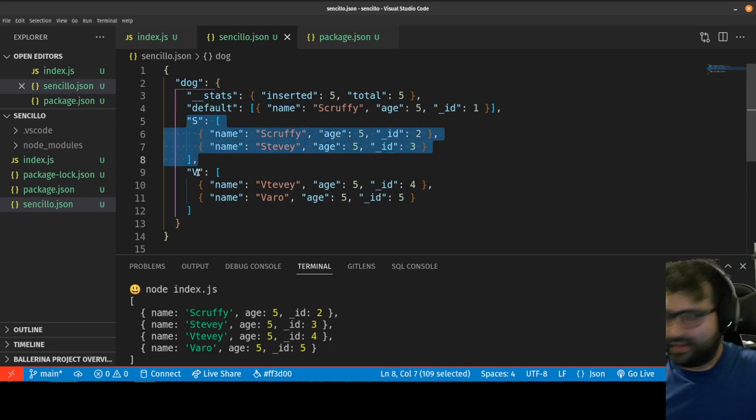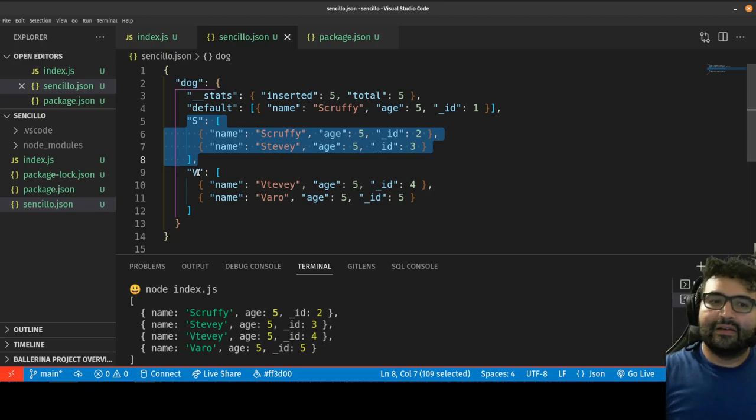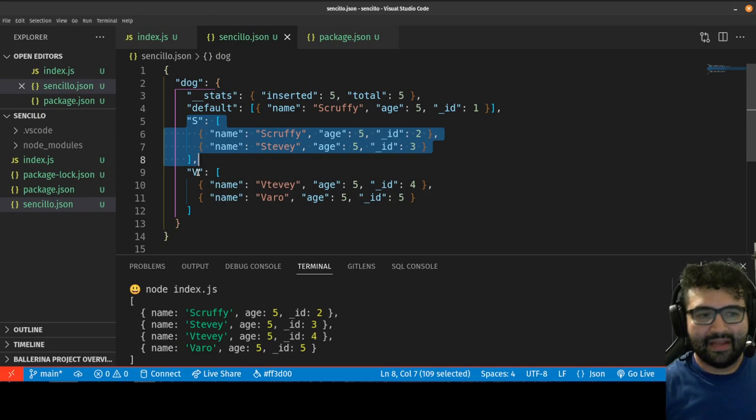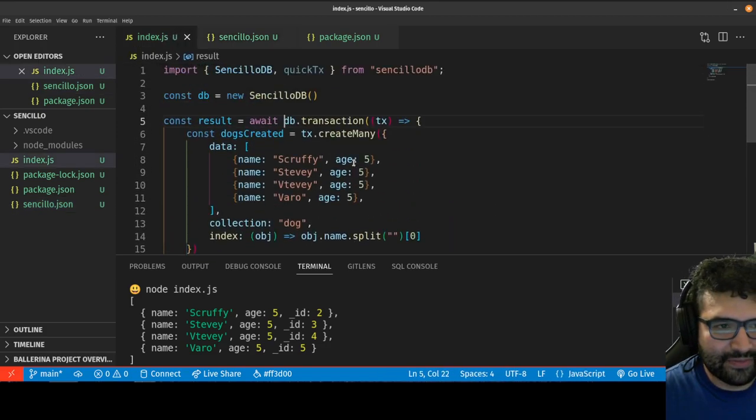And the benefit there is that when you do finds and searches, you can specify the index so you don't have to look through every single dog. You can look through just the dogs that start with S. Okay, but if you don't specify an index, it will look through all of them. But basically it does give you some opportunity to create faster transactions. Okay, so that's pretty cool.